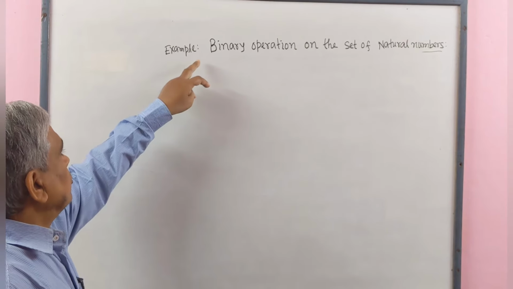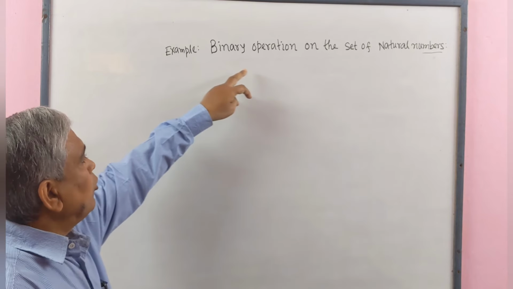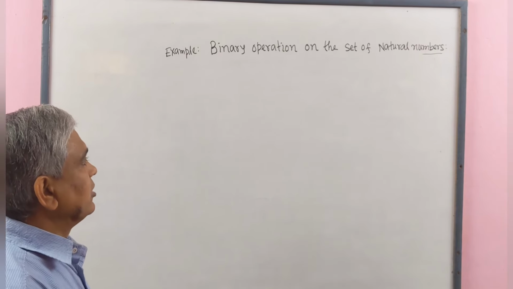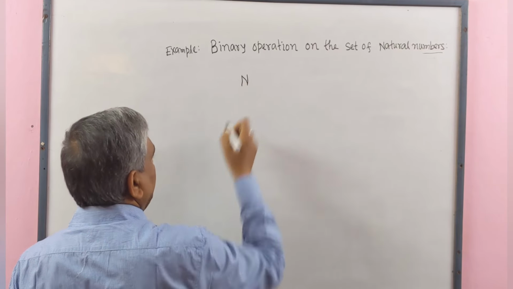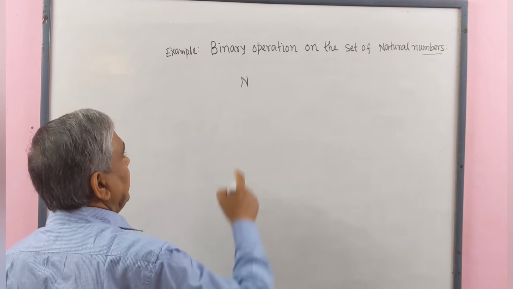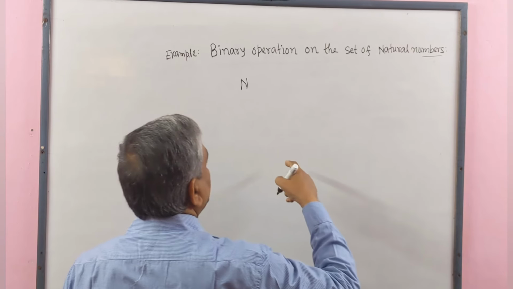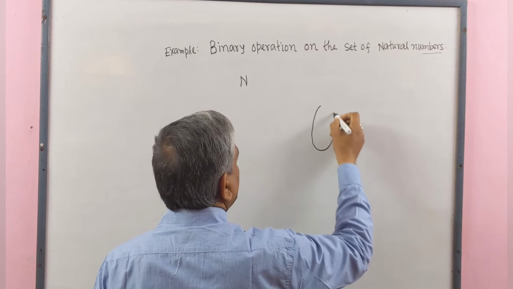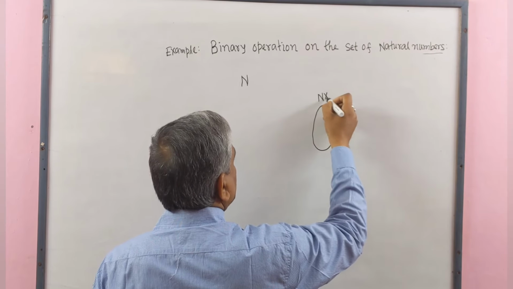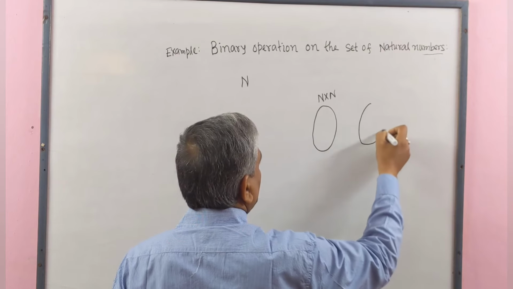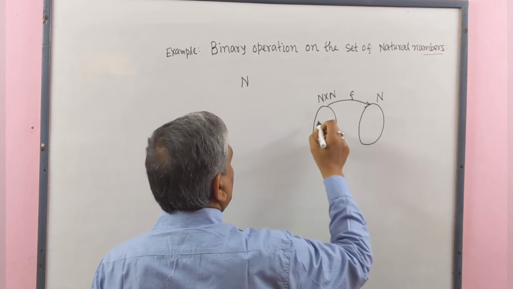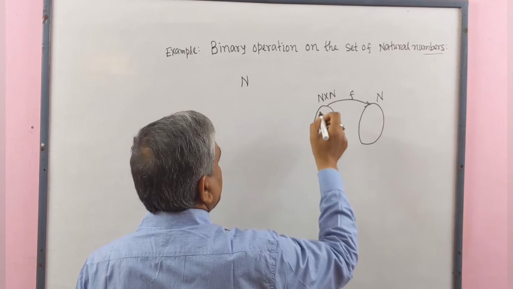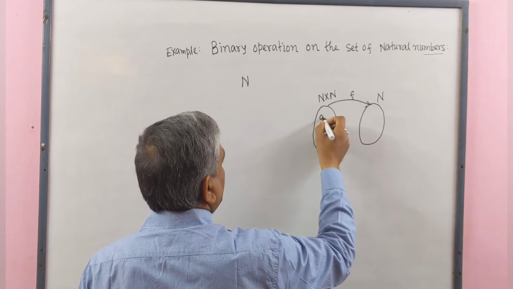Now we will give an example: binary operation on the set of natural numbers. Let the set of natural numbers be denoted by N. Then a binary operation on N will be a mapping whose domain is N cross N and codomain is N. Here N cross N contains elements of the form ordered pair (a, b).